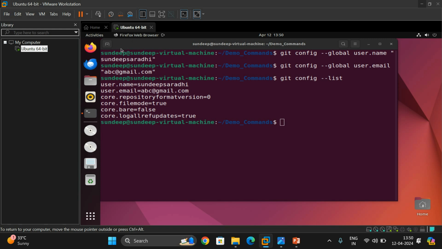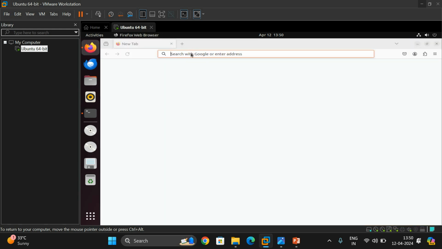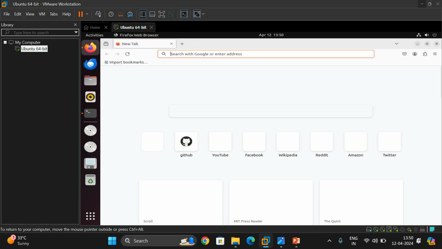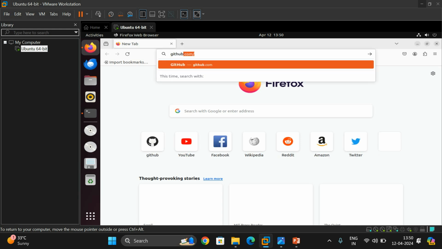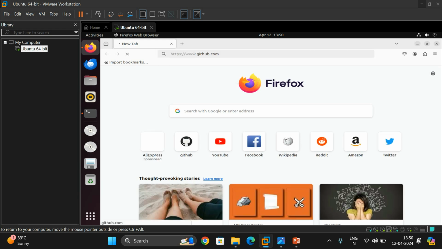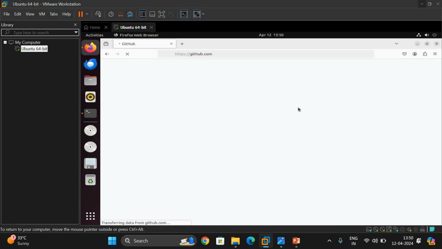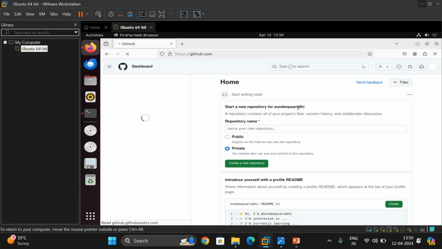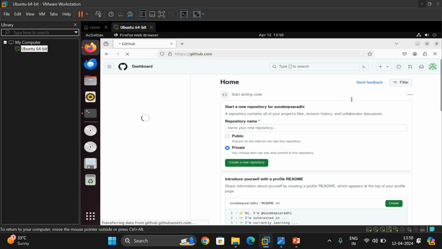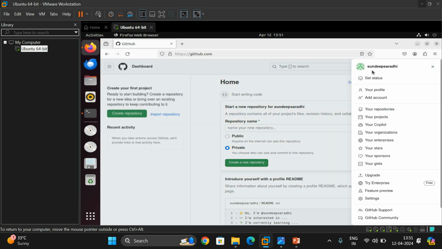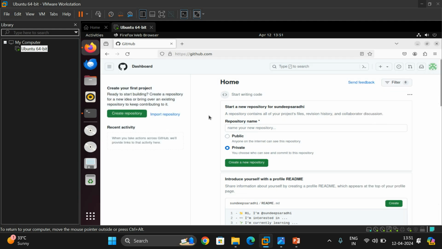So just wait, I'm opening the browser. Once it is opened, we'll open GitHub. So here I'll open the website github.com. GitHub will be opened, and log into this one. I have already logged in to my GitHub account, right? You can see Sundeep Saradhi, this is my account, and at present I do not have any repositories.